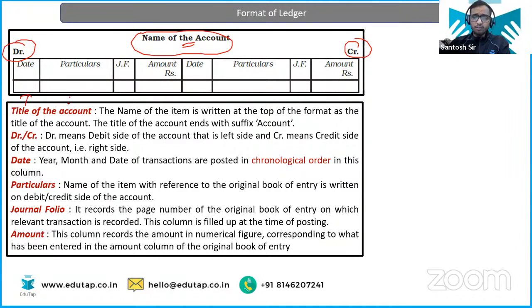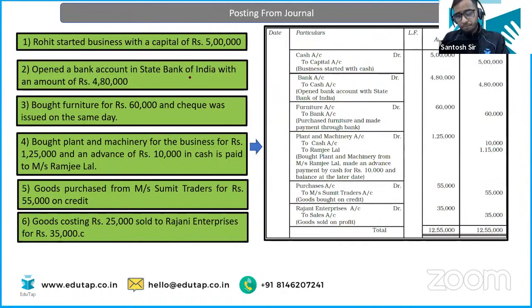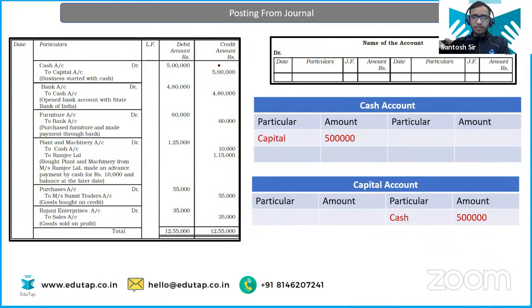You will write date, particulars, general folio. I told you in the beginning what we have in the general folio. Then we have amount, then again date, particulars, general folio, and amount. So this is the area of credit. All the credit entries will be posted here, and all the debit entries will be posted here. Okay. Now, from the journal entry, how are you going to do that? Let's study this. First, let's suppose we have to make the ledger account of the cash account. Understand this, very easy. We have to make the ledger account of the cash account.